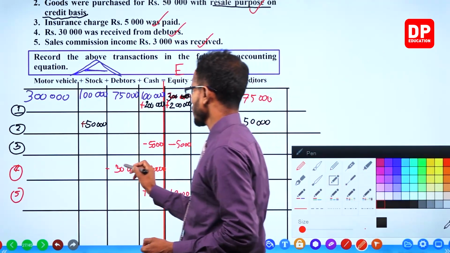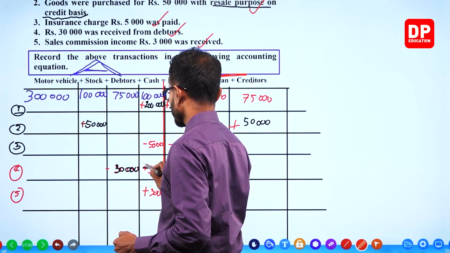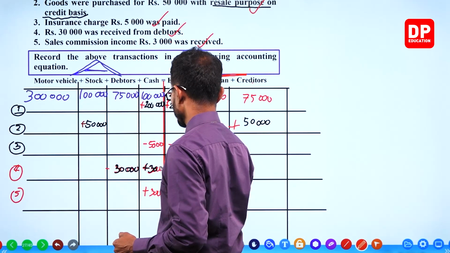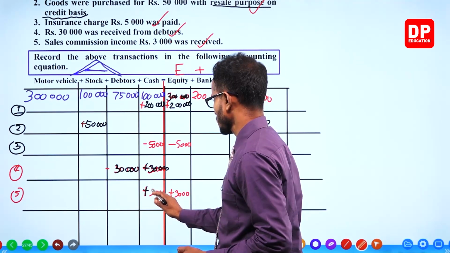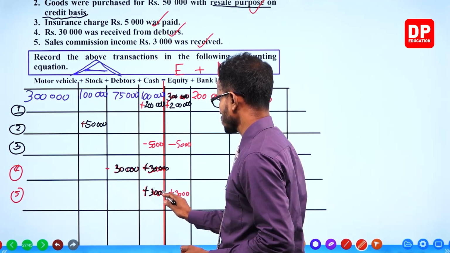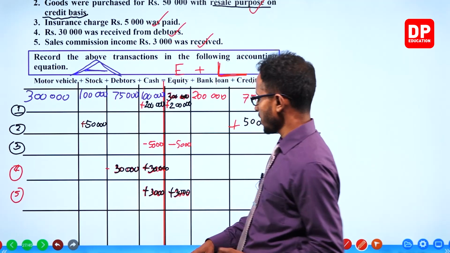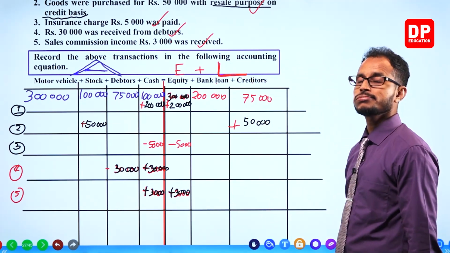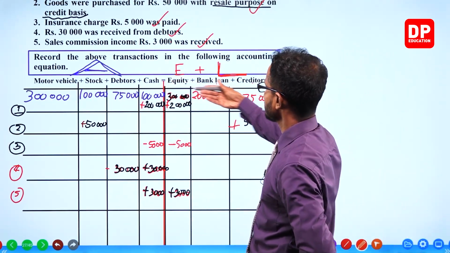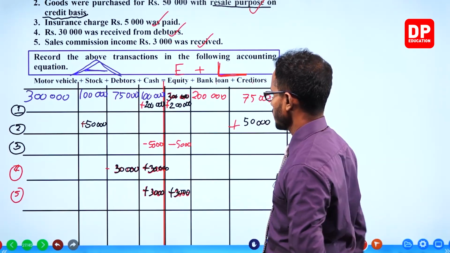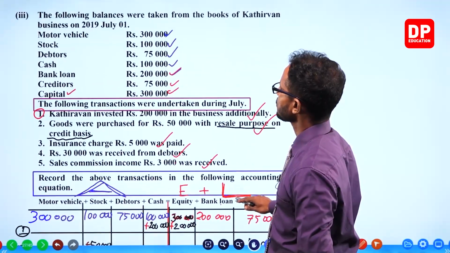Okay. This is 30,000 plus 30,000. This is 3,000. Don't get your zeros in a mess. If you get your zeros in a mess, you are in a mess. Okay, that's it. We are done with the question. Let's go and see what is the next question, shall we?